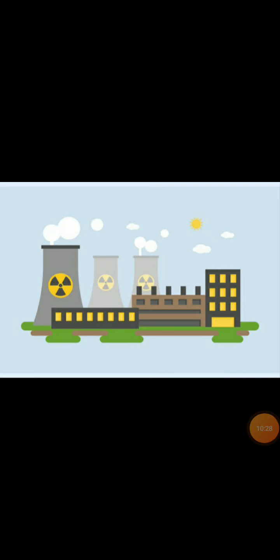Keep it in mind. Let us talk about advantages. What will be the advantage? One advantage is that it does not produce any greenhouse gas like carbon dioxide. The second thing is that the energy which is released is extremely high, so it can be a solution to the energy crisis. We have already talked in our previous sessions that as the population increases, the demand for energy also increases.